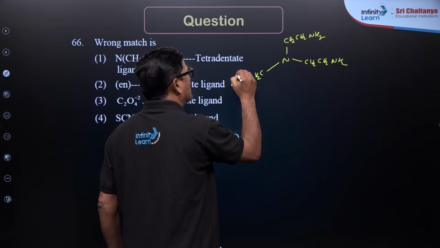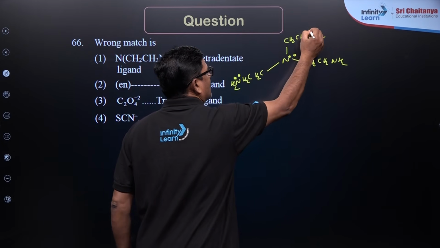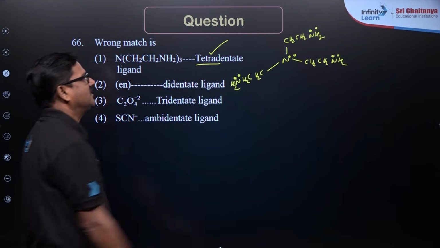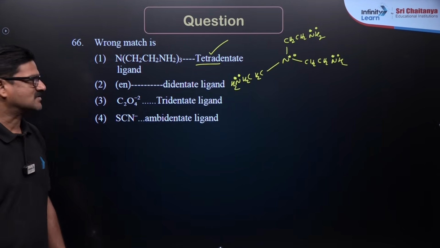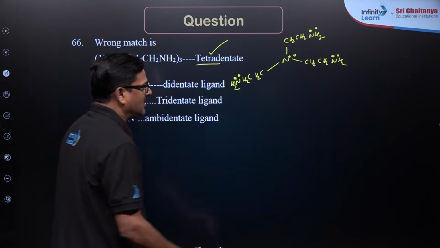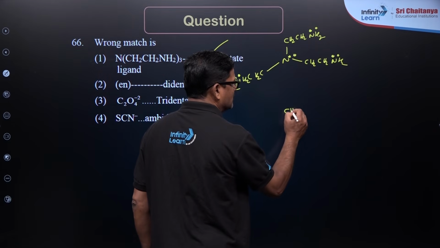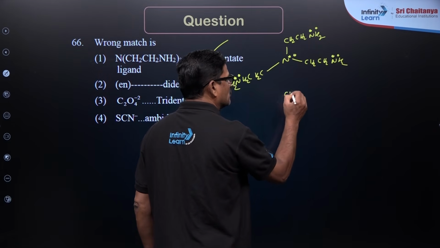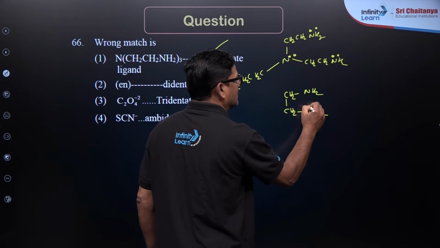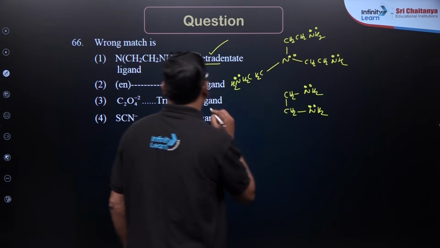So it is going to be a maximum of tetradentate. It is a tetradentate, which is correct, as 4 lone pairs of electrons can be given. En is ethylene diamine, NH2CH2CH2NH2, so it is going to be a bidentate ligand.